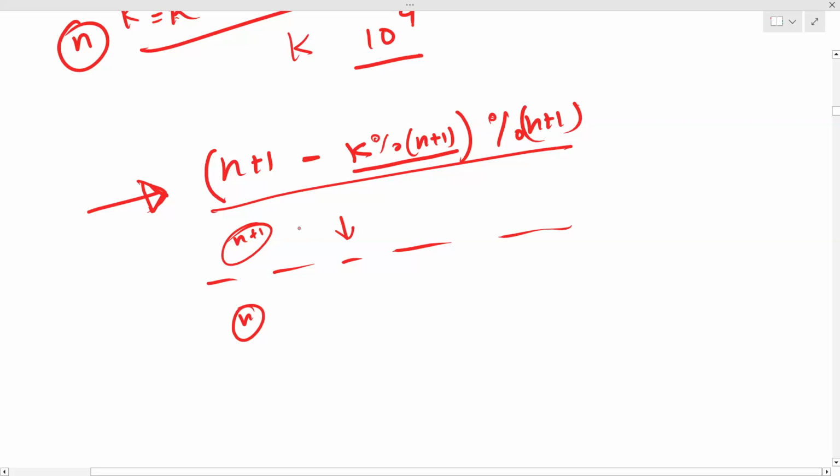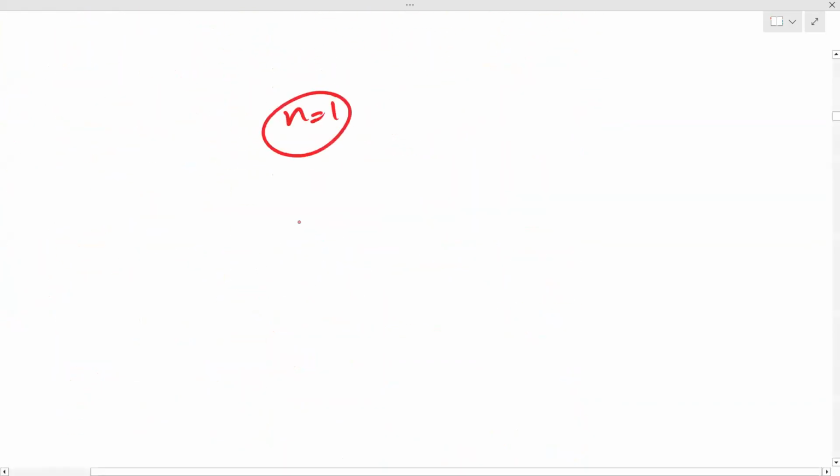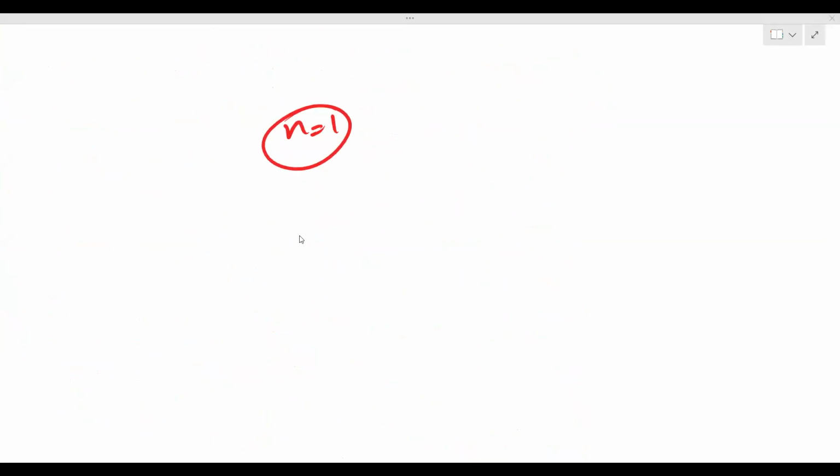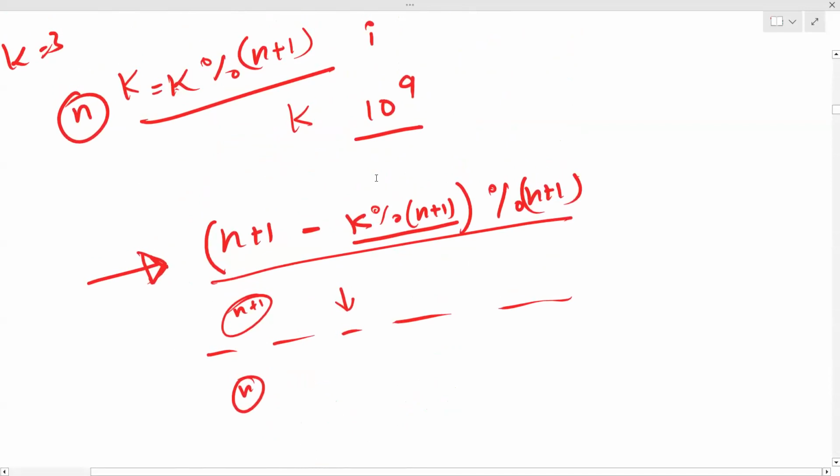Okay, if n is 1, nothing changes, right? If n is 1, and let's say k is anything, if n is 1, you'll have two elements in your array, n plus 1, right? V0 is 6. How can the first element be 6? Array elements can be only between 0 and n, right? Either this will be a 0 or n. How can it be a 6?